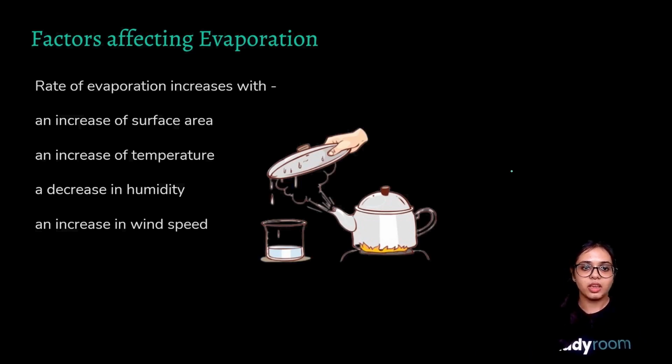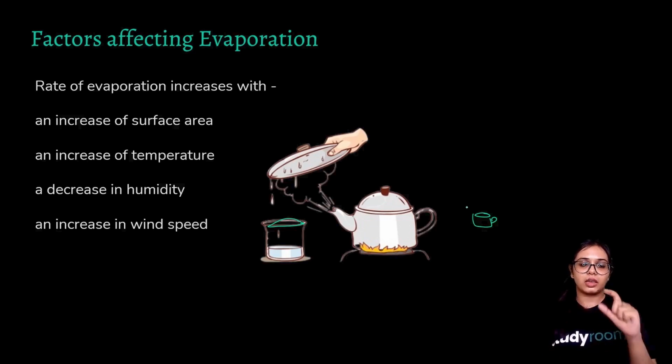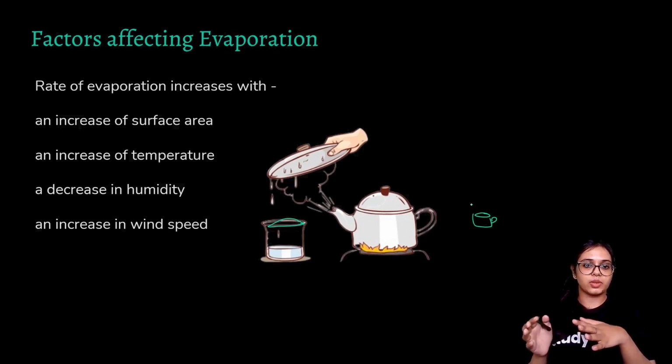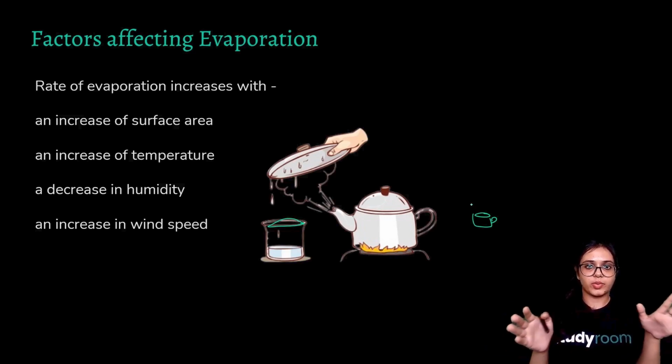Why this happens: in this diagram there is a small beaker of water. If you keep a small beaker of water and a small cup of water in a particular area, you will notice that the decrease in the level of water is much quicker to be seen in the beaker as compared to the cup, because the surface area of the cup is not very high, but the surface area of the beaker is very large.